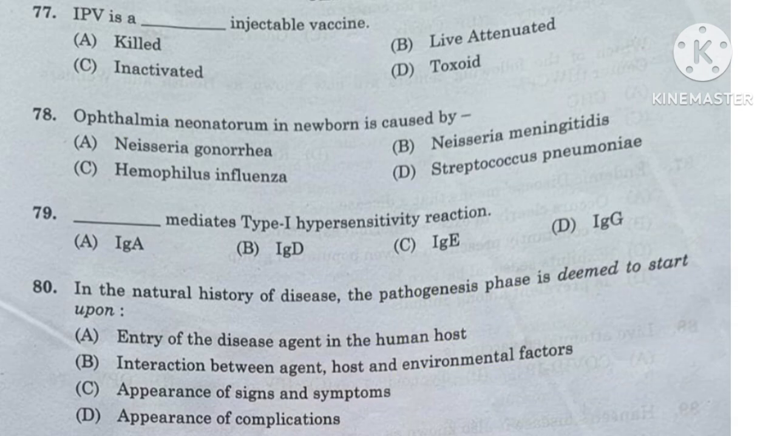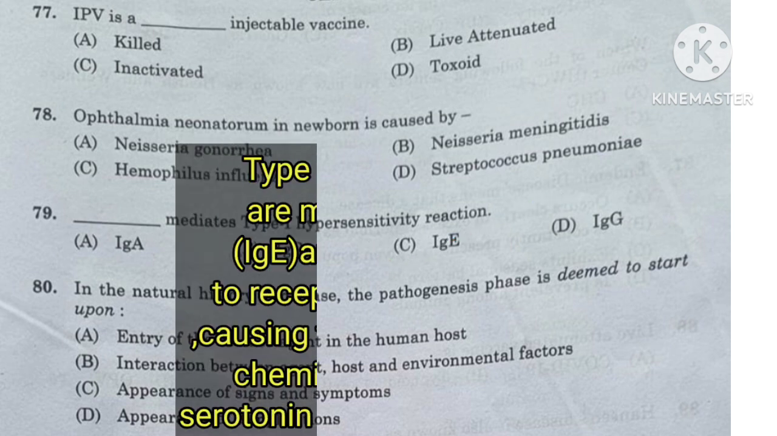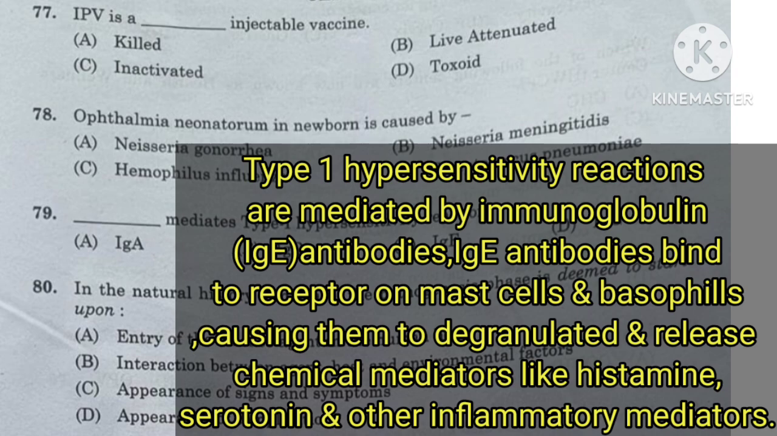Question number 79. Which antibody mediates type 1 hypersensitivity reaction? IgA, IgD, IgE, or IgG? The type 1 hypersensitivity reactions are mediated by immunoglobulin IgE antibodies. IgE antibodies bind to the receptors on the mast cells and basophils, causing them to degranulate and release chemical mediators like histamine, serotonin, and other inflammatory mediators.